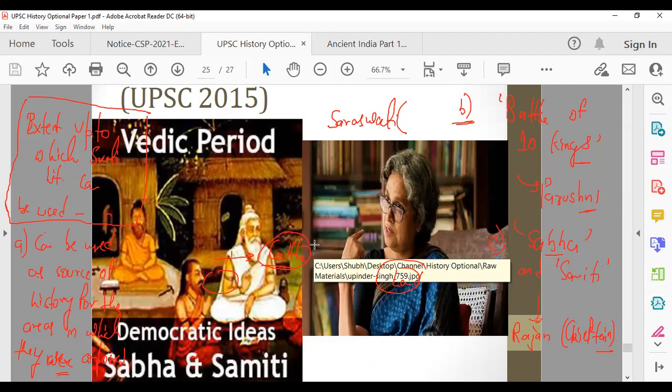So presided over by Rajan. So this point also we are getting from Vedic sources, Shruti sources. What else? Fourth point. So the fourth point which you can talk about is, you can see here, we are talking about the extent up to which Shruti literature can be used as historical sources.